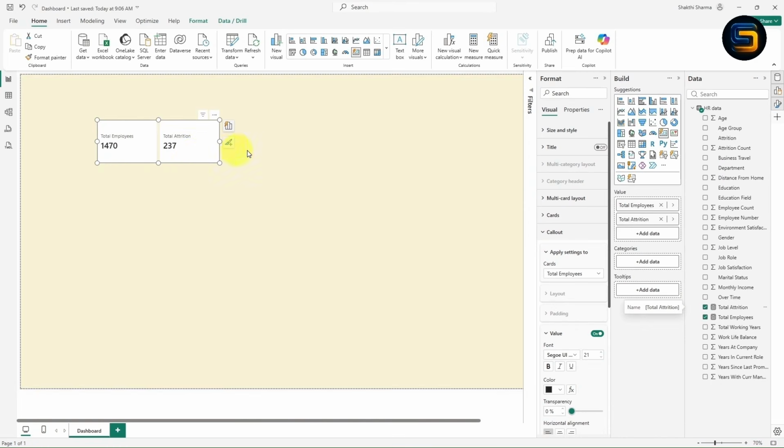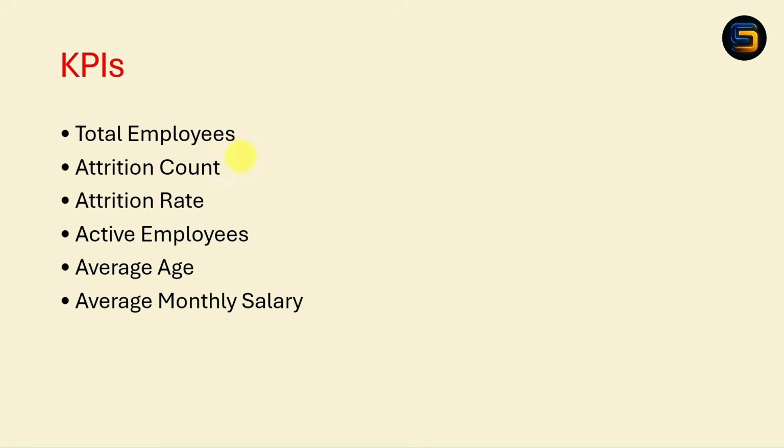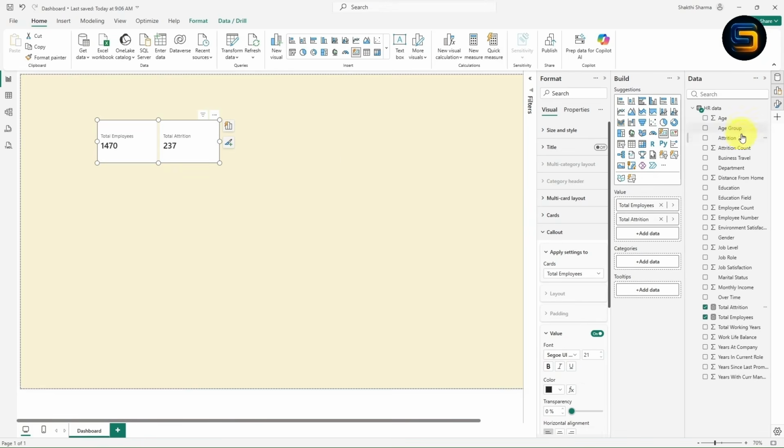Now with this we have done the two KPIs, which are total employee and total attrition. Now moving to the third KPI, which is attrition rate. So now we need to find the attrition rate. If you observe carefully inside the data, there is no attrition rate column. So what you can do is take help of a measure in order to find the attrition rate. It is very simple. Right click on this, create a new measure.